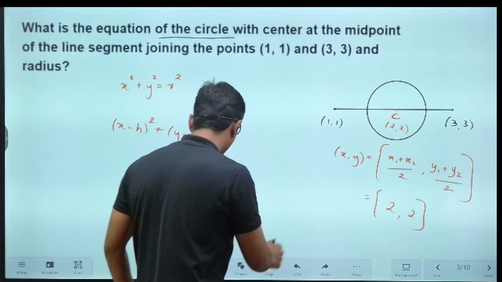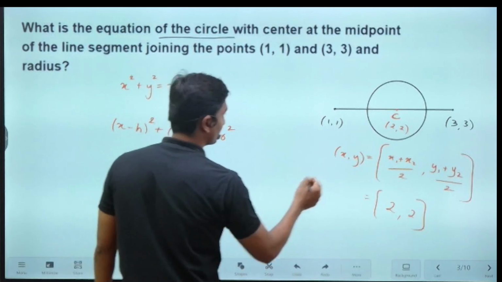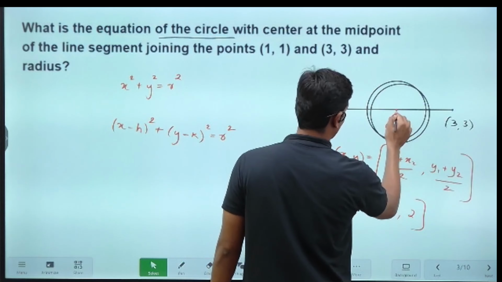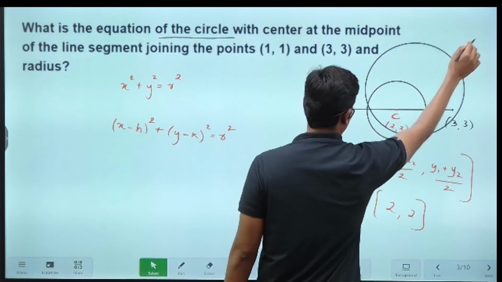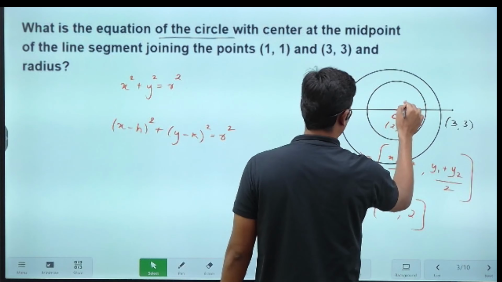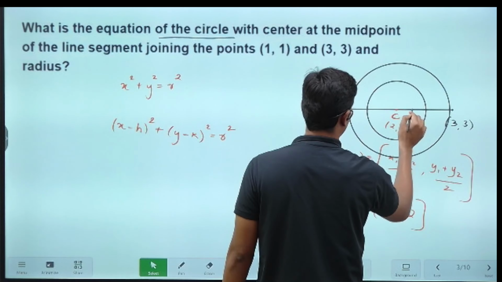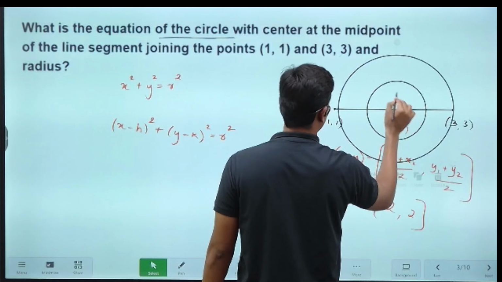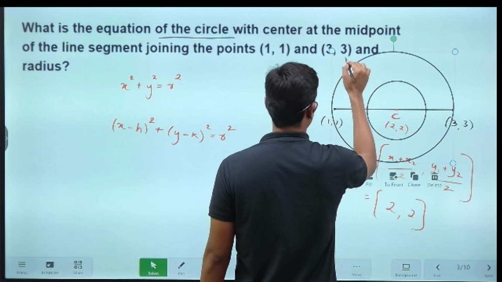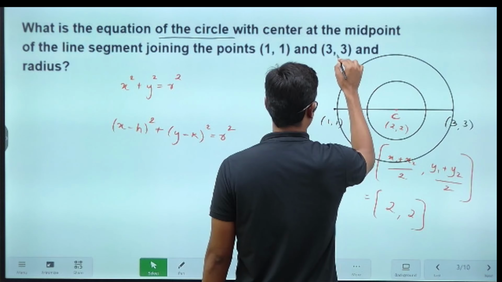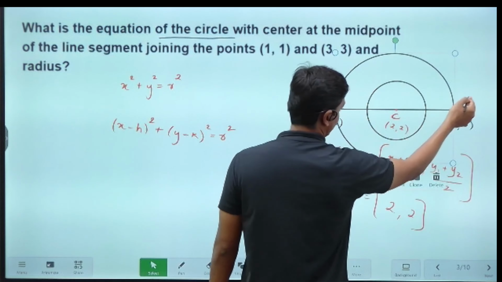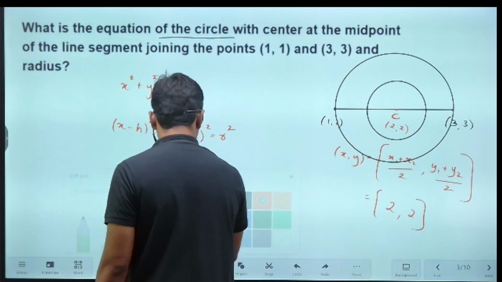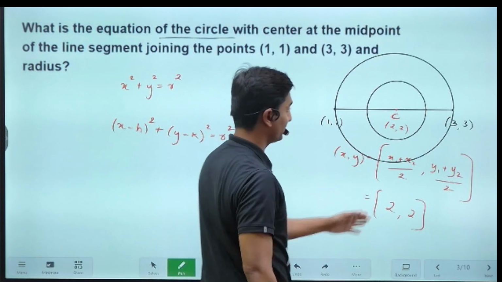See, the circle can also be like this. It doesn't really affect the condition.